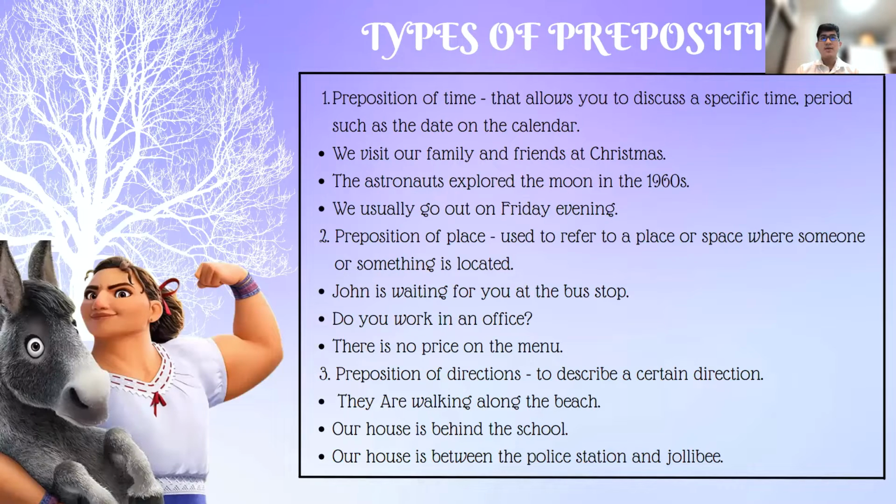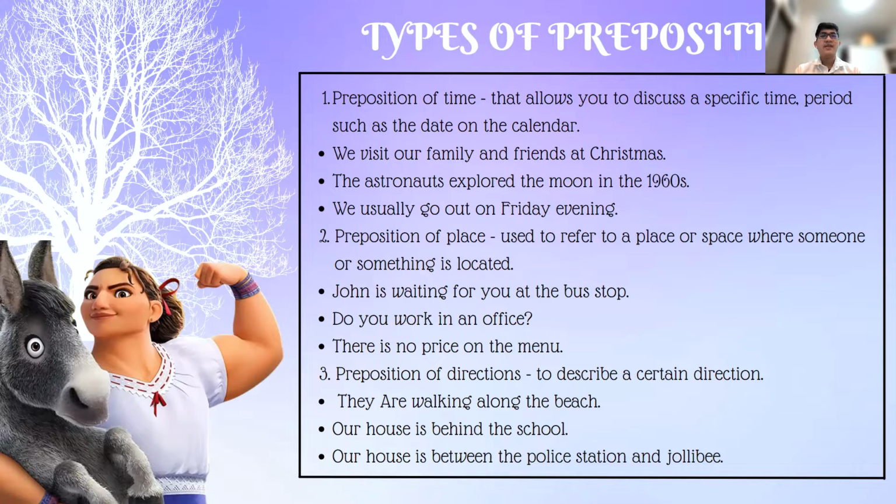So, first one is the preposition of time. It allows you to discuss a specific time period, such as the date on the calendar. So, we have examples here. We visit our family and friends at Christmas. The astronauts explored the moon in the 1960s. And third, we usually go out on Friday evening. So these are the examples of preposition of time.